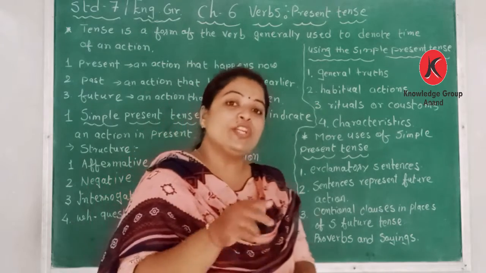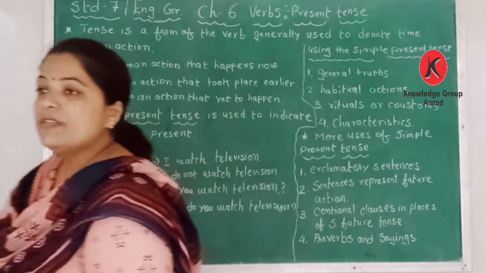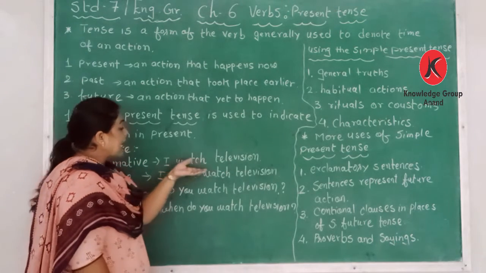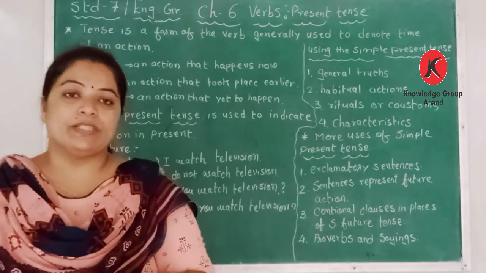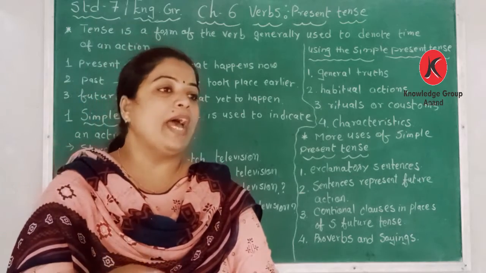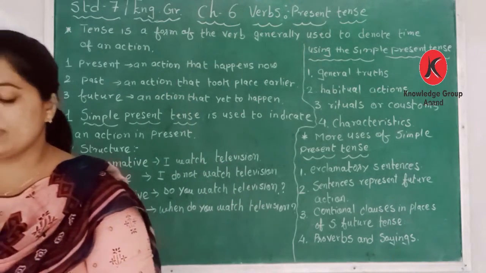If instead of I, I take Rani, then I can say Rani watches television. I have to add es there. You know whenever there is a third person, we have to add s or es. So I have to use es here.